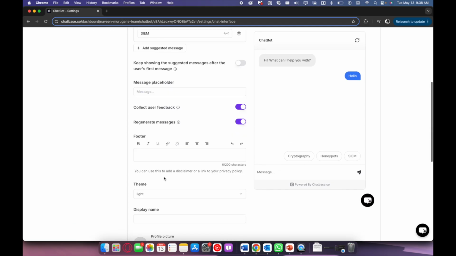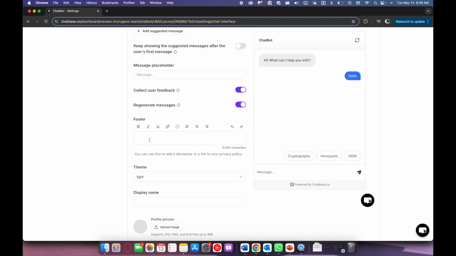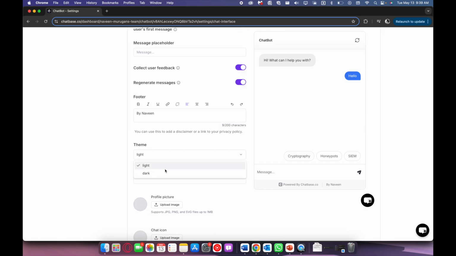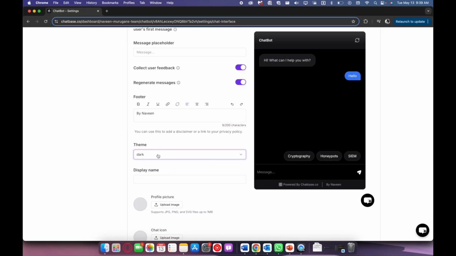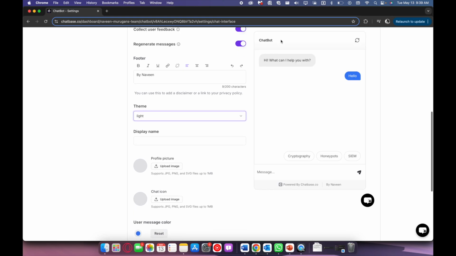And I can further customize it by creating a footer, let's say by Naveen, and it's going to show up here. And then I can change the theme of the chatbot from light to dark, and I can include a profile picture for the chatbot, and I can also add a chat icon where it's going to show up over here.